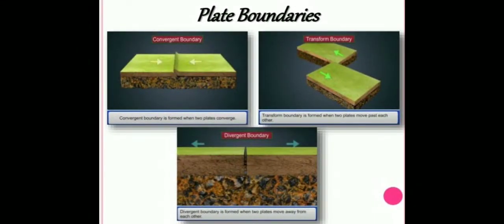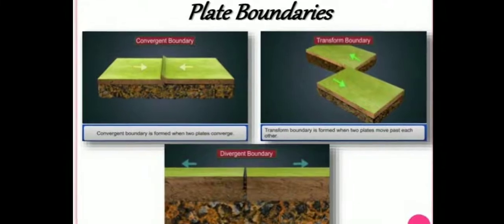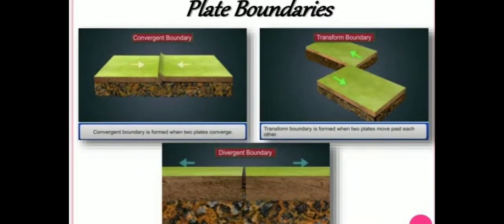You can see the plate boundaries. There are three types of plate boundaries. First is the convergent boundary. A convergent boundary is formed when two plates converge, come in front of each other, okay, that is a convergent boundary. The other is the transform boundary.